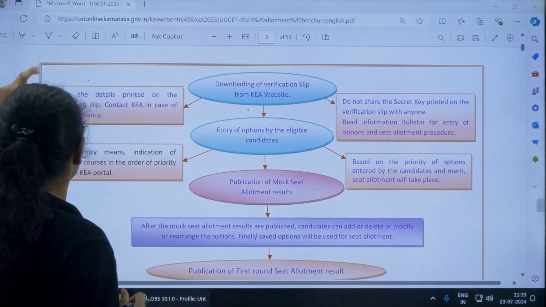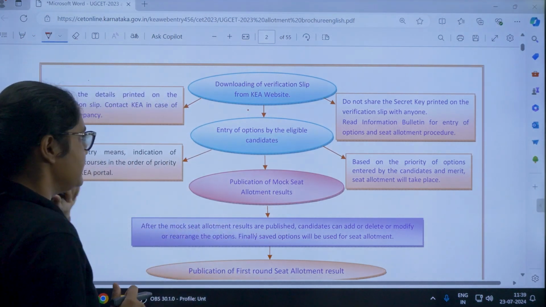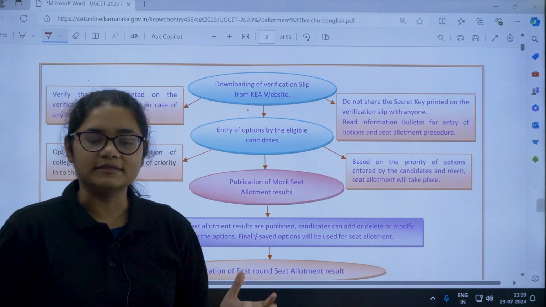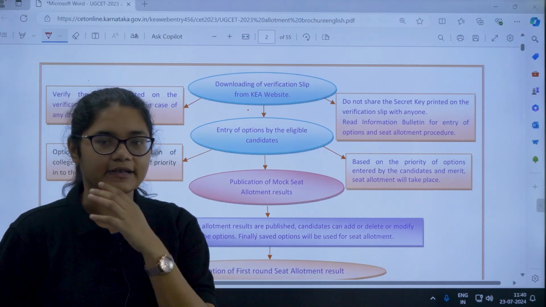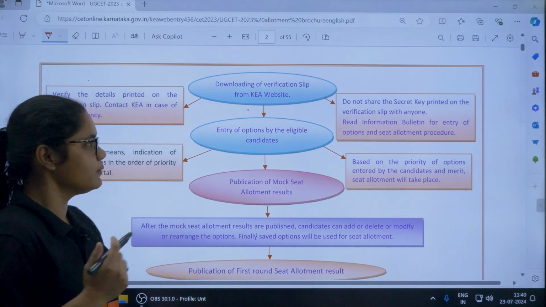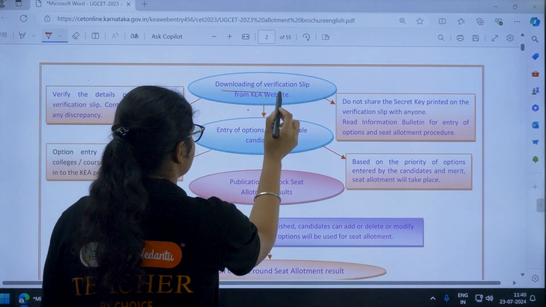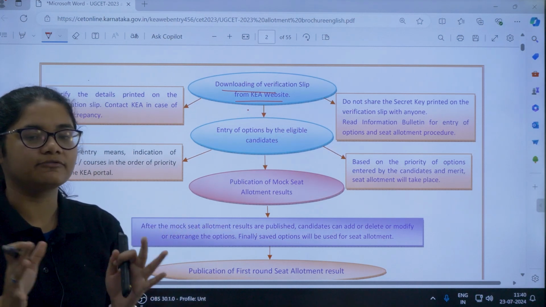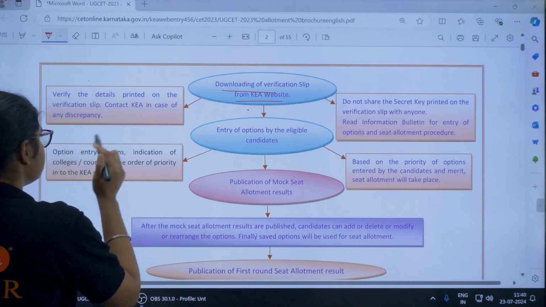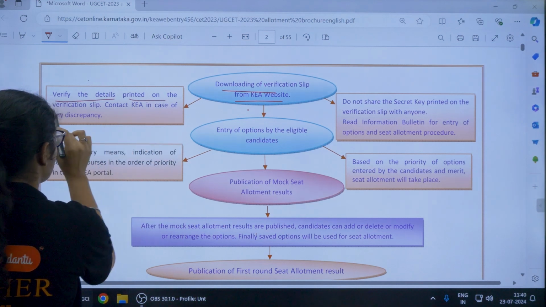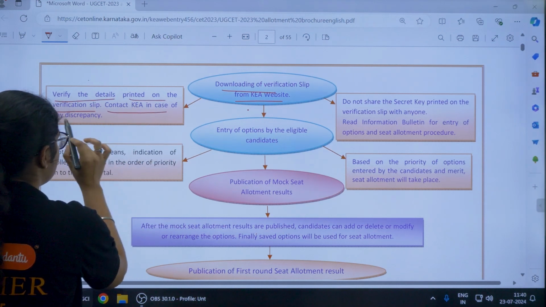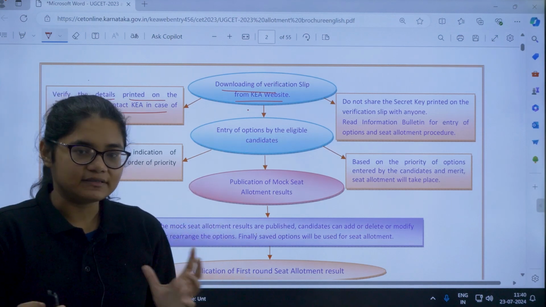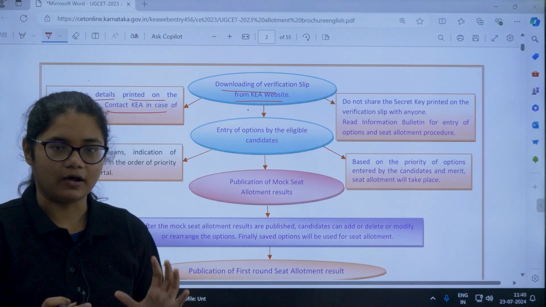So now first of all, we'll discuss each and every step in detail. So now at what stage are we in the KCET counselling? So most of you must have downloaded your verification slip, right? It is already out. The link was out a few days before. So downloading a verification slip from the KEA website, right? This one is the first step that is almost over for most of you. Now what you have to do in this, you have to verify the details printed on the verification slip. Contact KEA in case of any discrepancy. Okay, so suppose your category, your name, any mistake is there, please inform the KEA immediately.